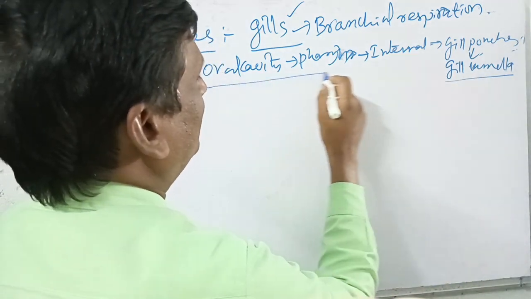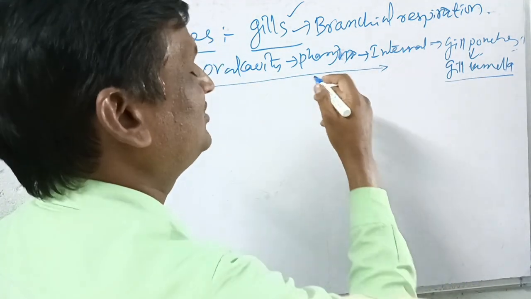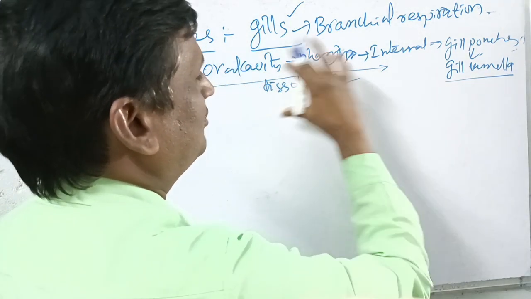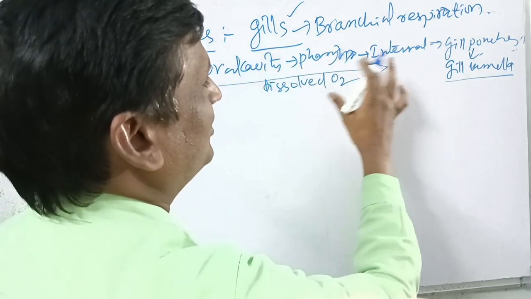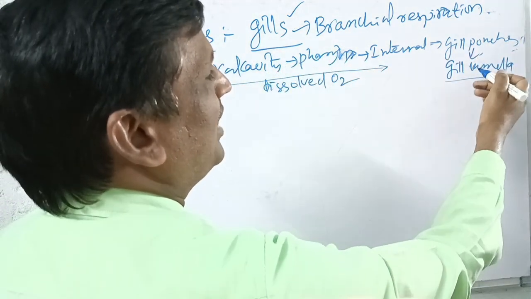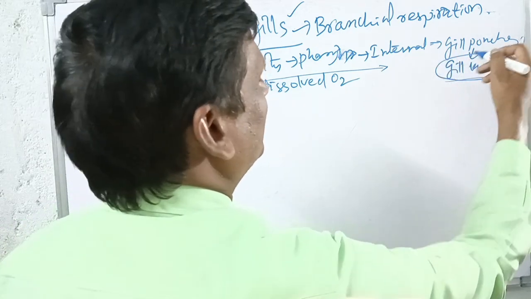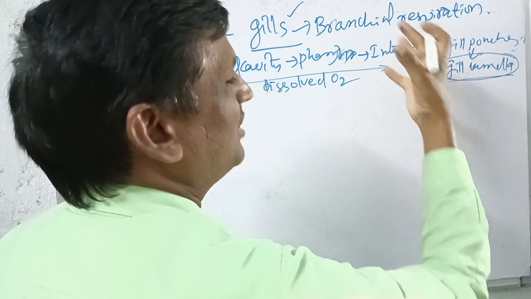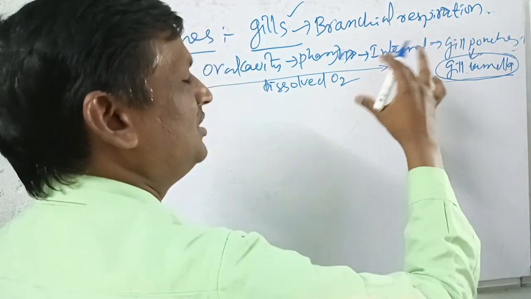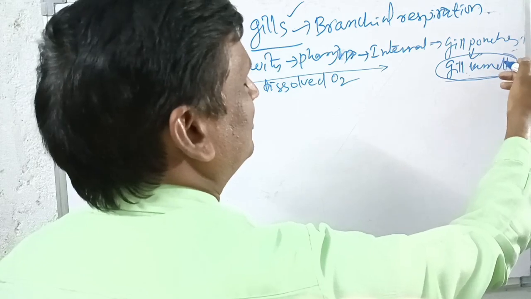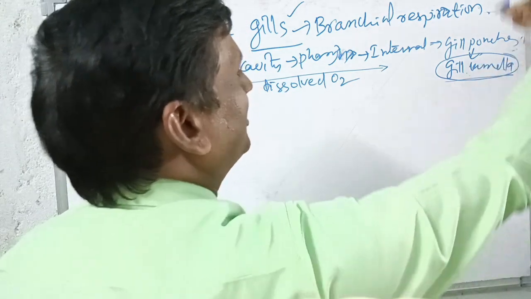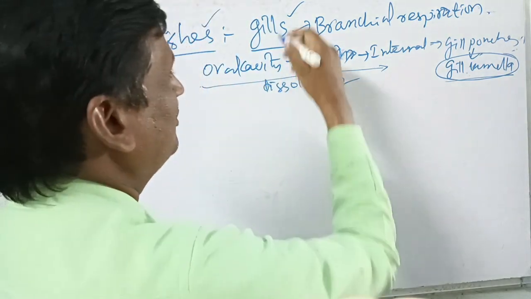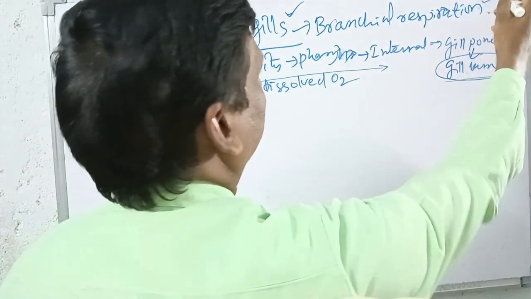The water already has dissolved oxygen. When it finally reaches the gill lamellae, they are bathed with dissolved oxygen. The gill lamellae absorb the oxygen and at the same time release carbon dioxide. This carbon dioxide is expelled with the water through the external branchial apertures. This is the fish's respiration carried out through the gills, called branchial respiration.